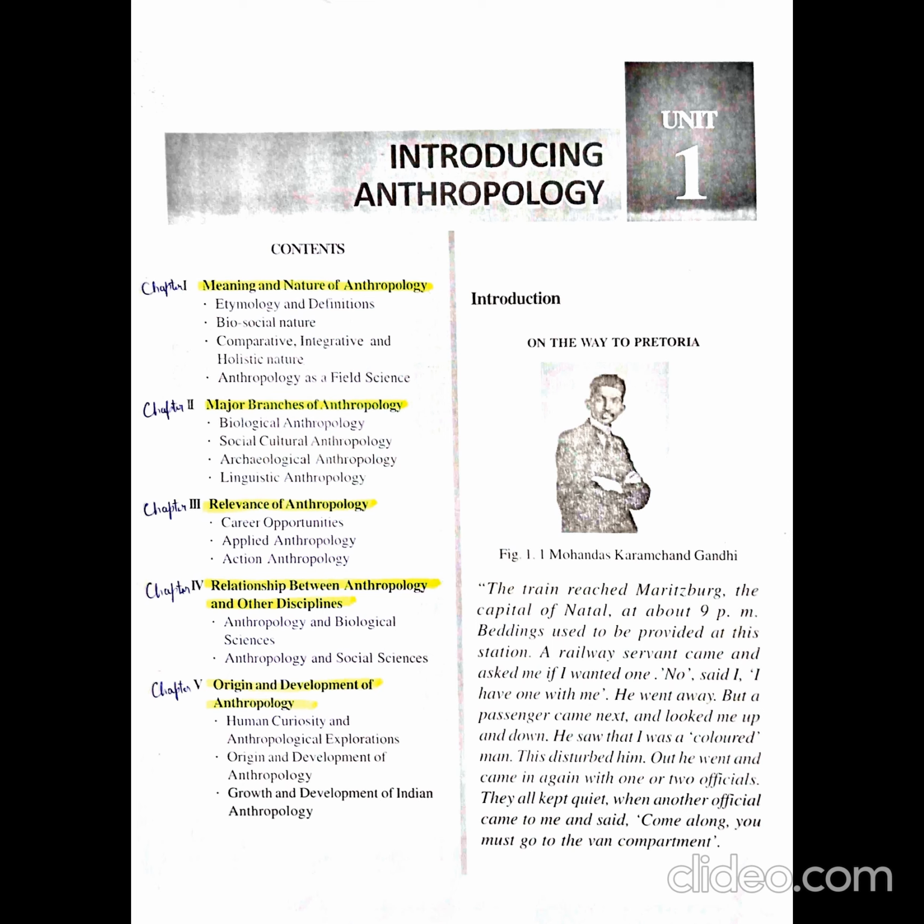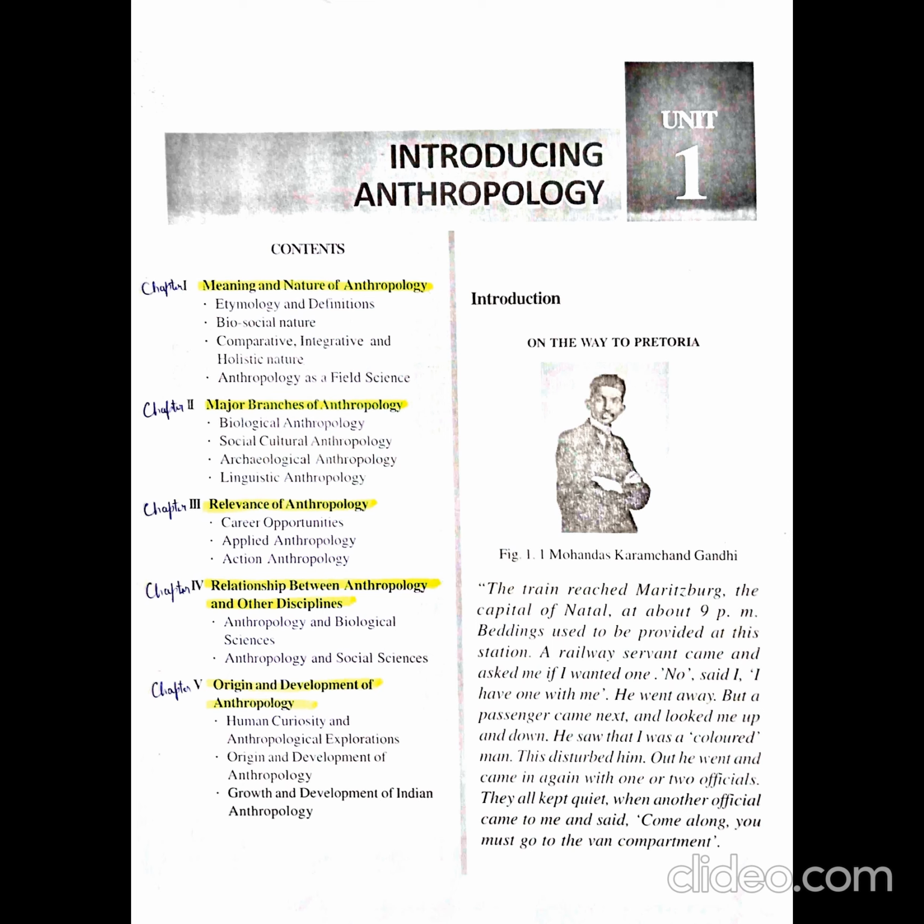Some famous definitions are also given in this chapter by A.L. Kroeber, Herskovits, Kluckhohn, etc. According to Kroeber, anthropology is the science of man. According to Herskovits, anthropology is the study of man and his work. According to Clyde Kluckhohn, out of all the sciences which study various aspects of man, anthropology is the one which comes nearest to the total study of man.